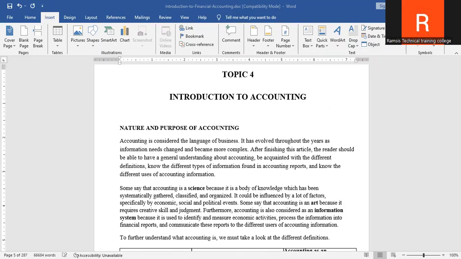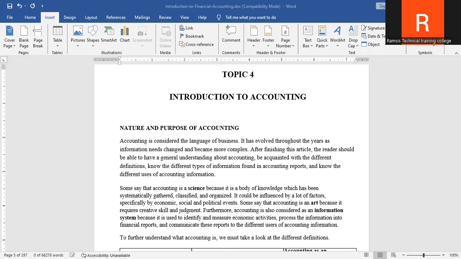So first of all, you need to know the nature and the purpose of accounting. And what is accounting? Basically, accounting is the process of recording, classifying, summarizing, and interpreting financial transactions to provide useful information for decision making. So as an entrepreneur, you need to know how to record transactions, how to classify them, how to summarize them, how to interpret financial transactions, and be able to provide useful information